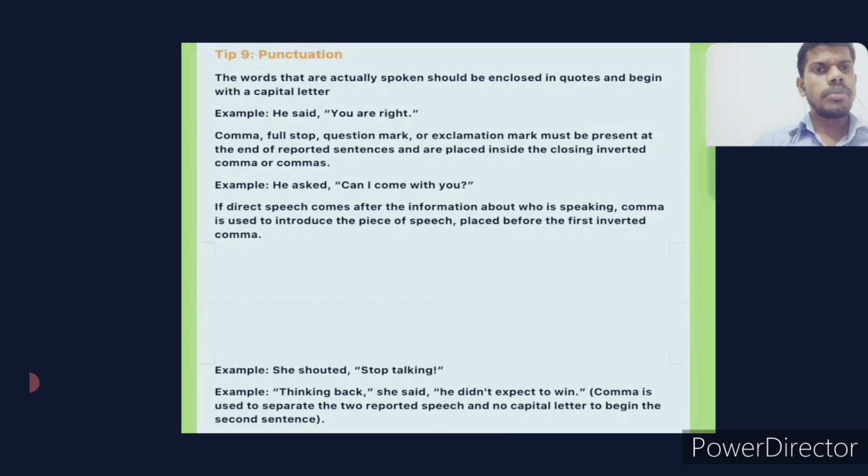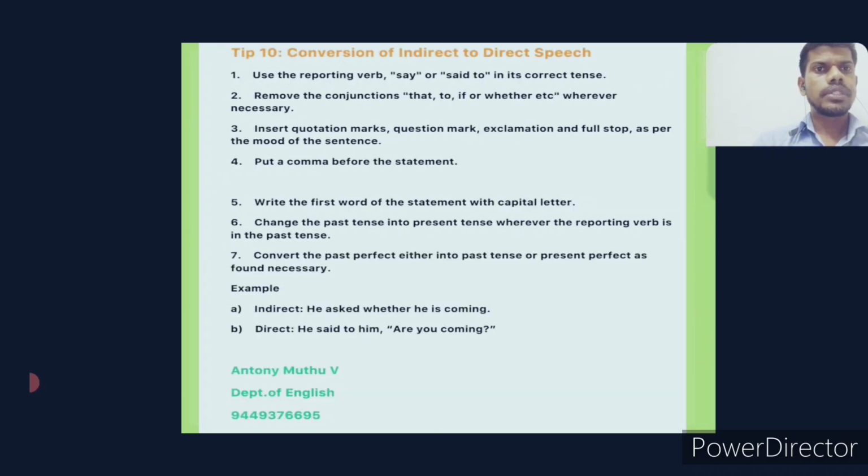She shouted, comma, then off, stop, then again double inverted comma, "Stop talking." Example: here what will be coming? She shouted, or she shouted to stop talking. She shouted. Next one, conversion of indirect speech.